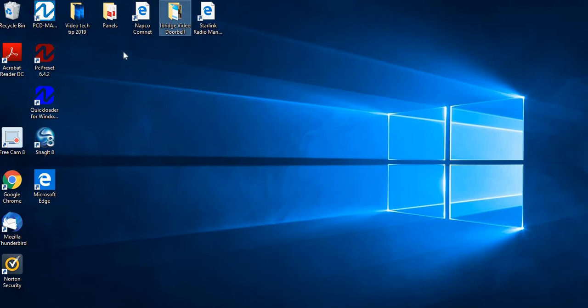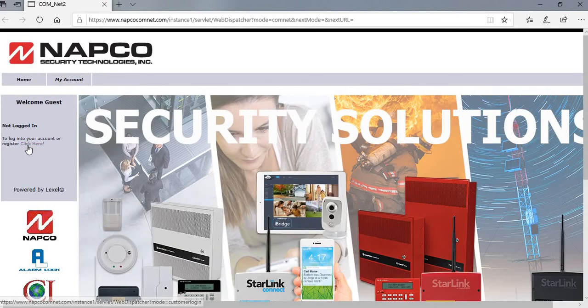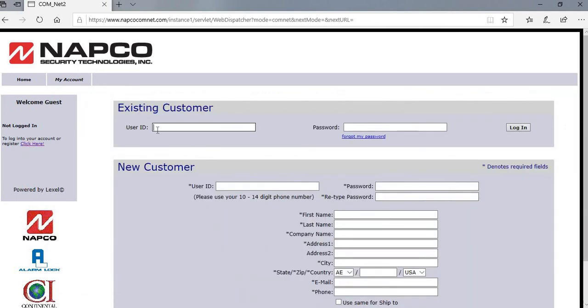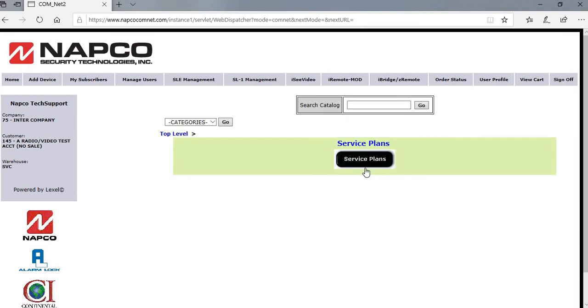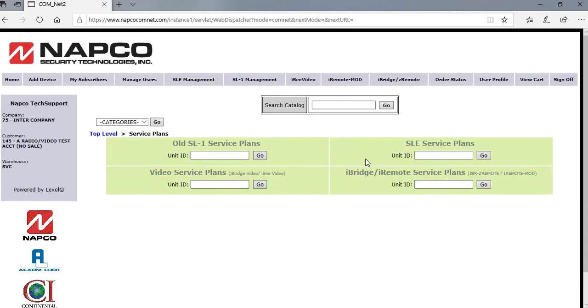So registering the unit, we're going to go into the ComNet. Okay, so you're going to go into Add Device. You're going to go into Service Plans.